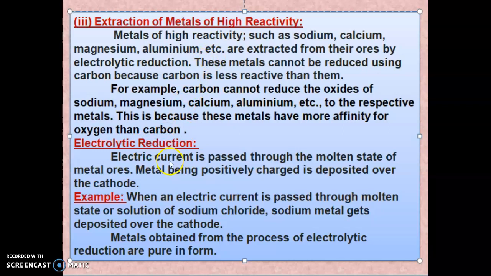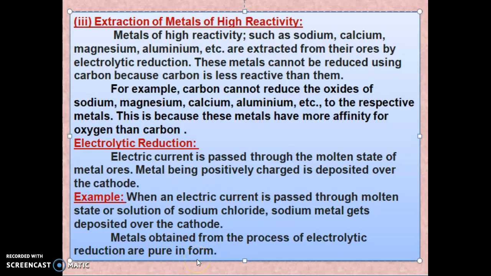The electric current is passed through the molten state of the metal ore. The metal being positively charged is deposited over the cathode. For example, when an electric current is passed through molten sodium chloride, the sodium metal gets deposited over the cathode. The metal obtained from the process of electrolytic reduction is pure in form.